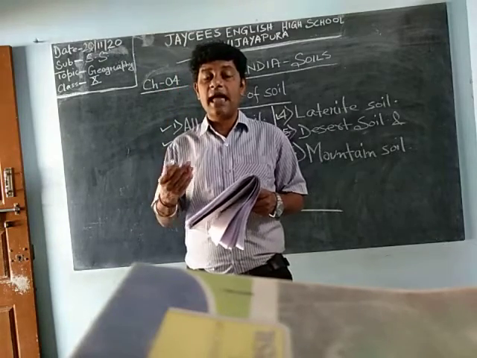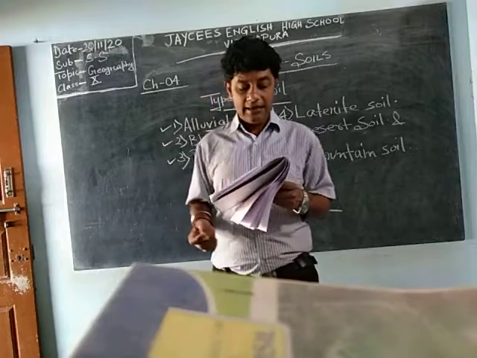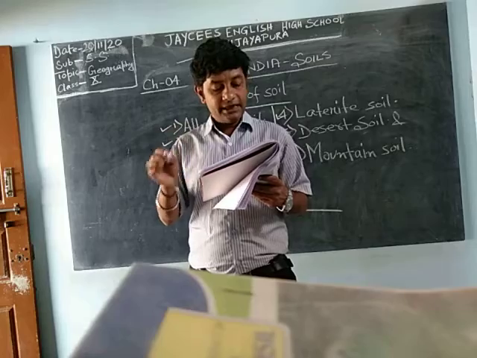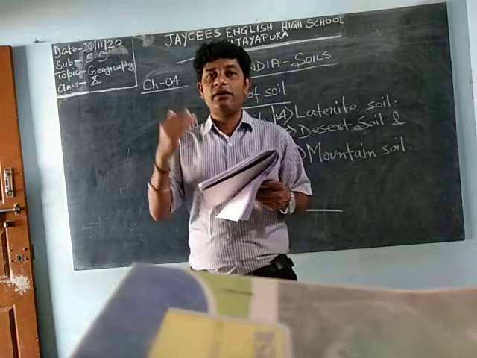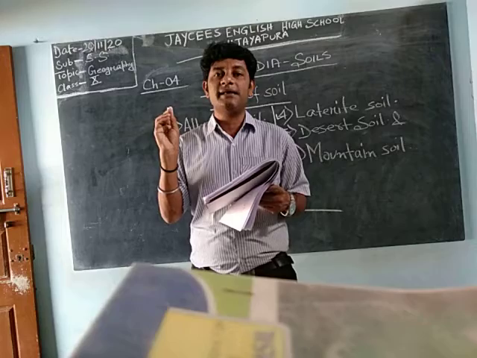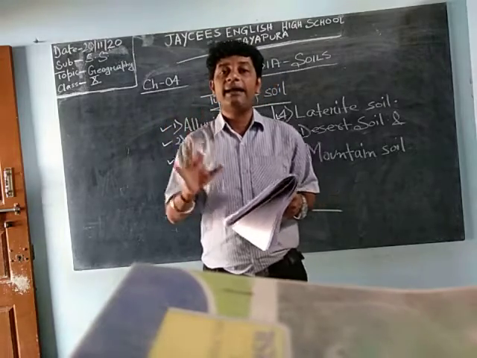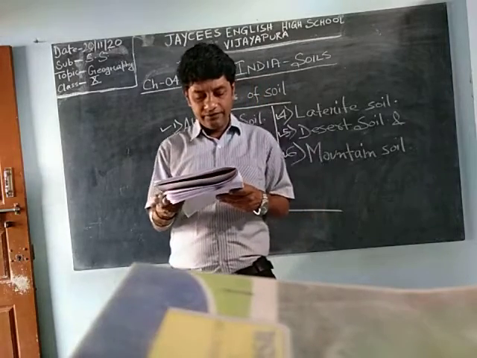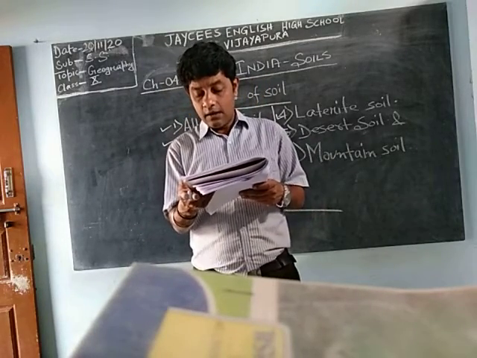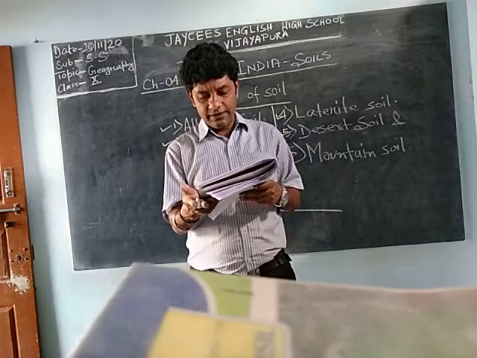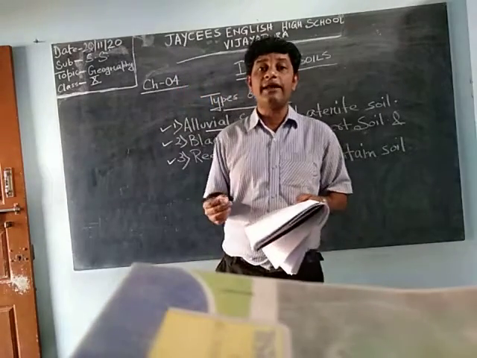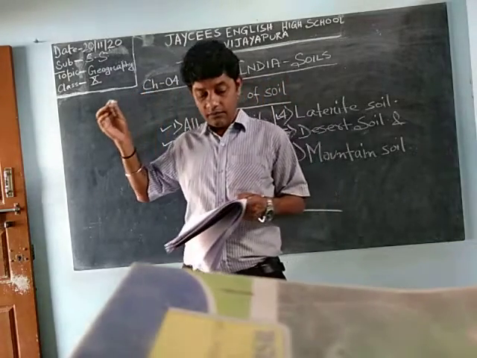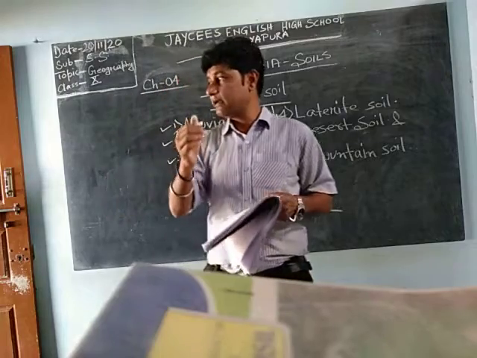How does it become alluvial soil? With the mixture of alluvium. They are formed from the sediments deposited by the rivers. Rivers carry water, and in water there are several types of sediments, means materials. They get deposited by the side. Like that only this alluvial soil is formed. They are found extensively and contribute greatly to the development of agriculture in our country. These types of soils are very fertile and they are very good for your agriculture.